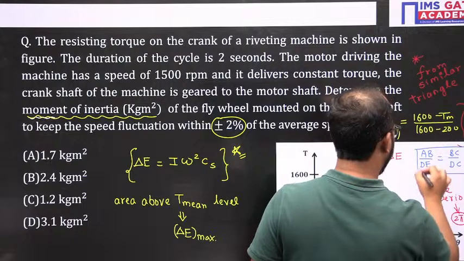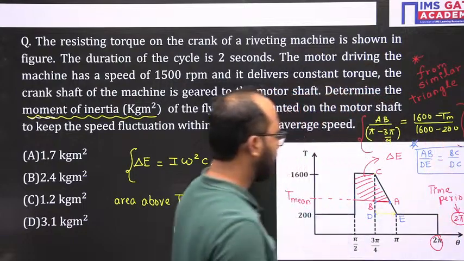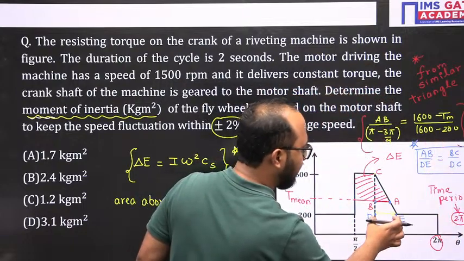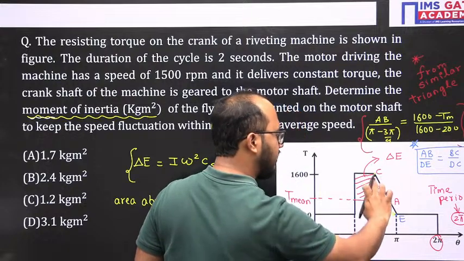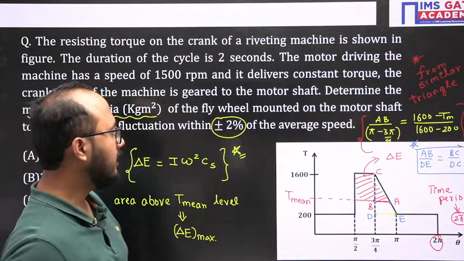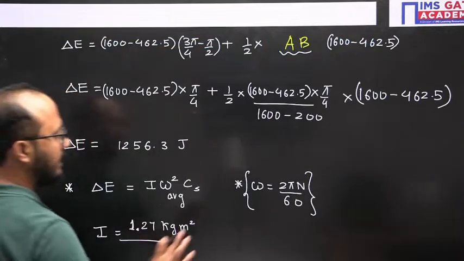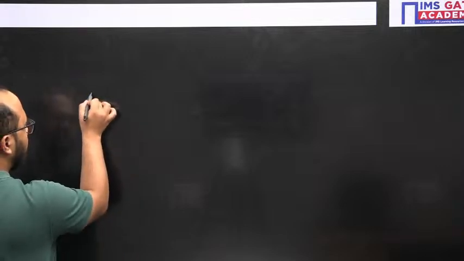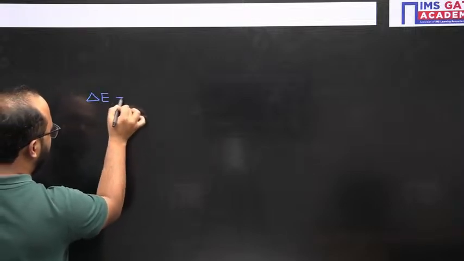This is what you have used from the similar triangle property: AB divided by DE equals BC divided by DC. Got it?